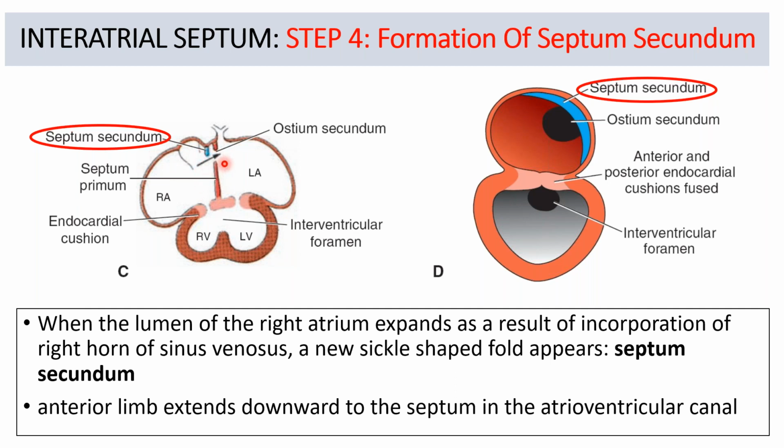Now how to remember in this picture which is septum secundum and which is primum? Towards the right side will be the septum secundum, and to the left side will be the septum primum. Always remember that. This septum secundum is also growing from the roof of the common atrial chamber, and this is how it grows. There are the anterior and posterior limbs of the septum secundum as well. The anterior limb is growing much more as compared to the posterior limb, extending downwards towards the AV canal.